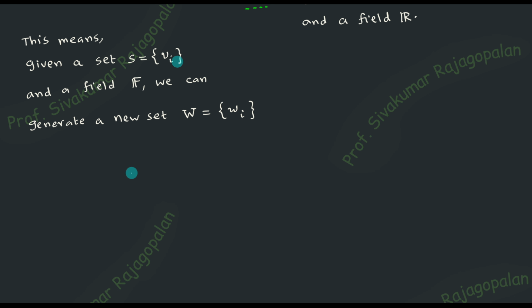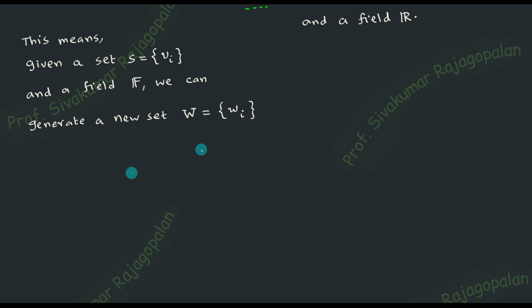And starting point, what is your starting point? I have v1, v2, v3, etc. So that sequence of vectors is already a vector space, and the name that was present is capital S. So your starting vector space is capital S. At the end of the day, you have a new vector space capital W. So the question is, what is the connection between S and W? The answer is very simple. I got the capital W by doing the linear combination of elements of capital S.